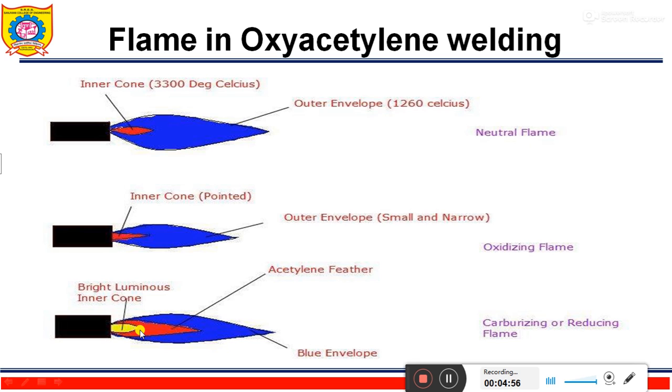This outer flame envelope is longer than the neutral flame and is usually much brighter in color. It is a reducing flame with an approximate temperature of 2740 degrees Celsius. This flame is generally used for welding of alloy steel, non-ferrous metals, and high carbon steels.